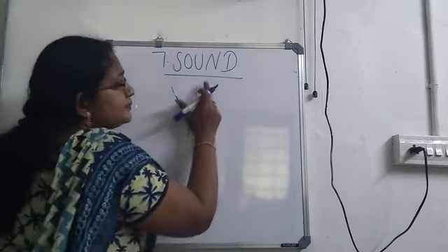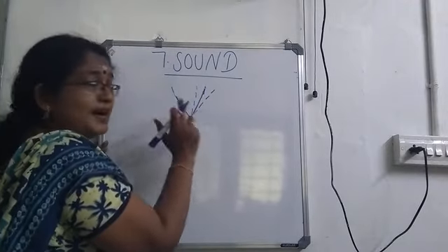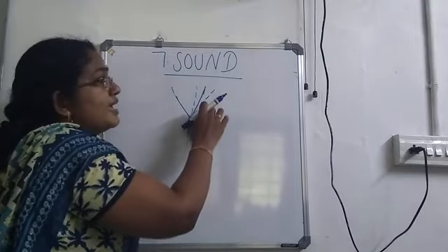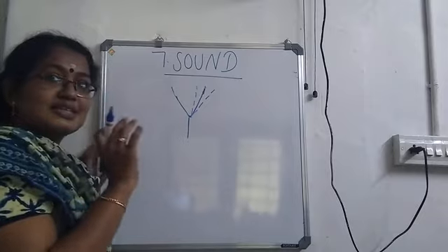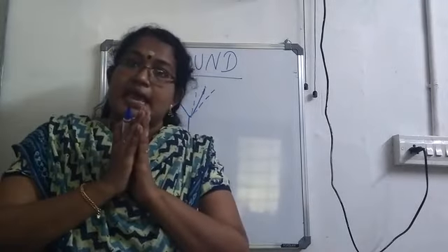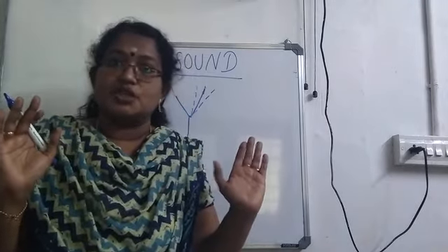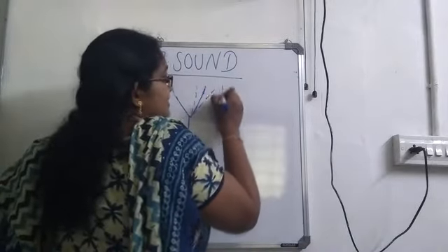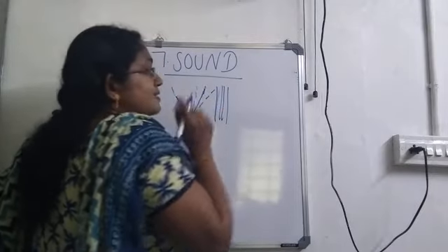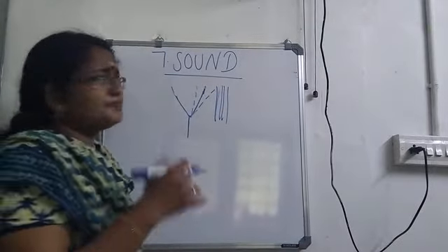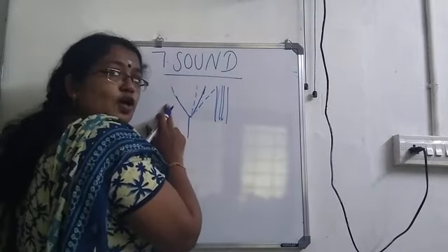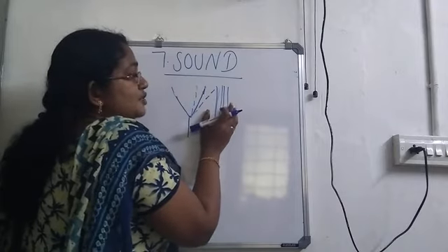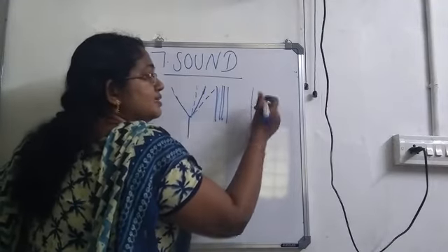When this prong comes to this side, vibrating means to and fro motion, it makes the air molecules present here compress. Air molecules spread in all directions. So when this prong comes to this side, it compresses the air molecules present there. Then when it moves to the opposite side, air molecules won't stay at a place, so they will move to this region.